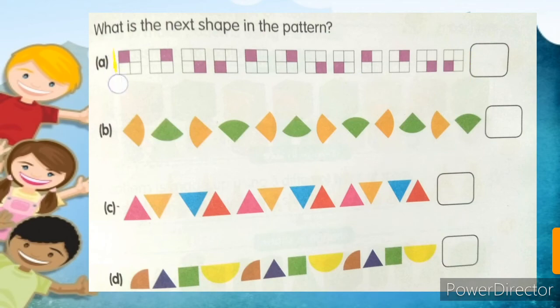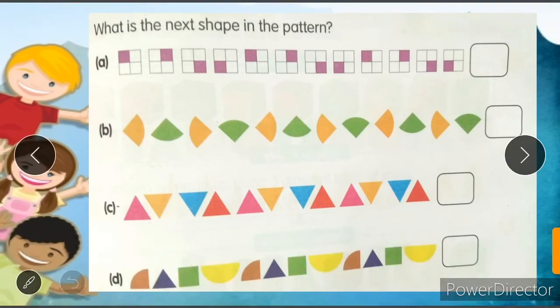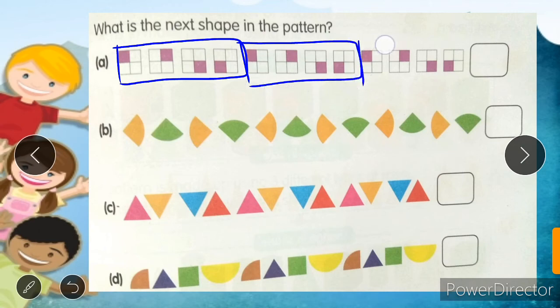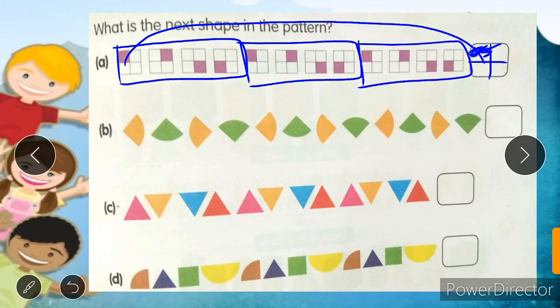So I have made patterns like this. I am going to show you. 1, 2, 3, 4, all are the same. Then the 4 will remain the same, and then again the 4 will remain the same. So which pattern will come next? Now we have to find that out. Again the first pattern will be here. Again the first will be here. So we will repeat this pattern over here. So what is the next pattern? The next pattern is this one.